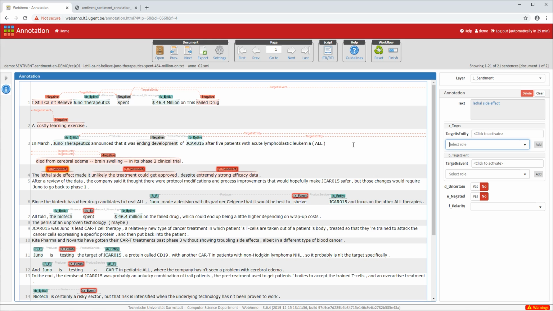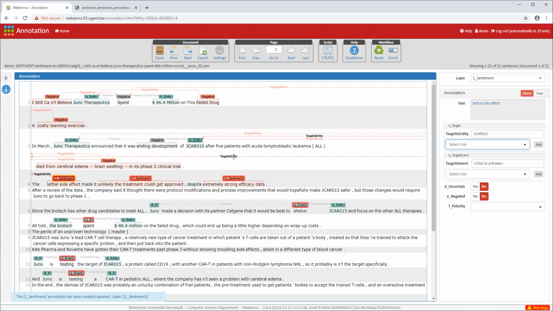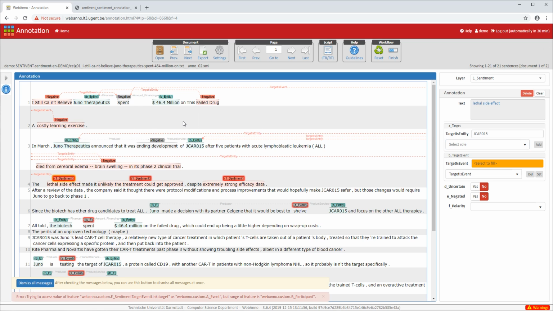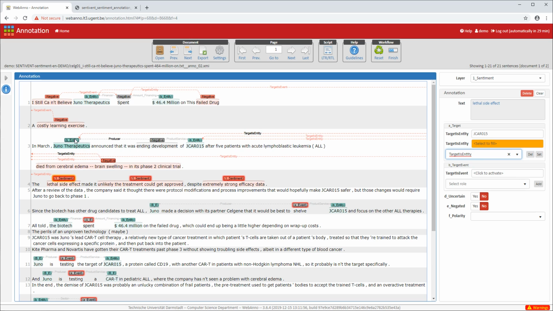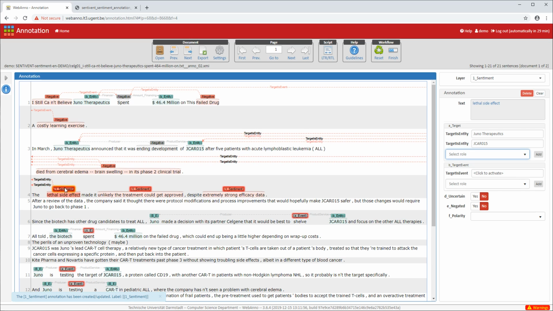So the lethal side effect, so that target is again, it's a lethal side effect of JCAR 015, so that's bad for JCAR 015. And it is also a bad thing for Juno Therapeutics again. And we can go on to select Juno Therapeutics. Oh, I made a mistake here. It's not an event. I selected the wrong field. So target is entity, select it from the drop down, click add, it will create it, and now you can select Juno Therapeutics. Okay, so again we have two existing target entities.